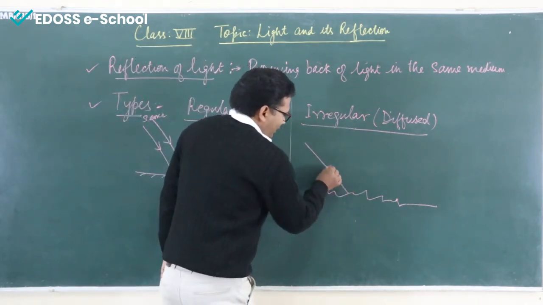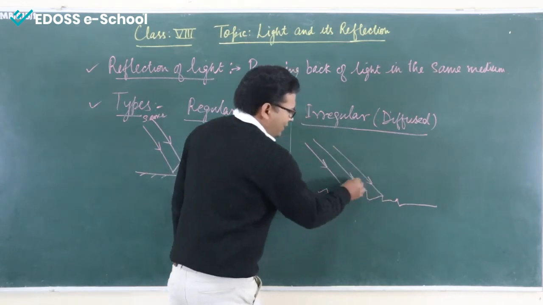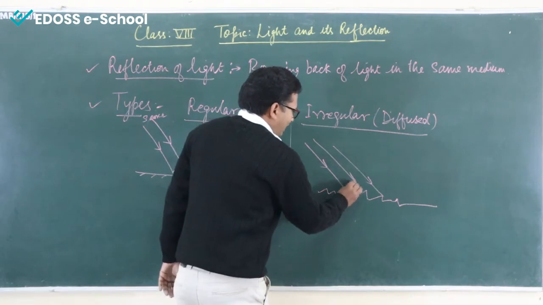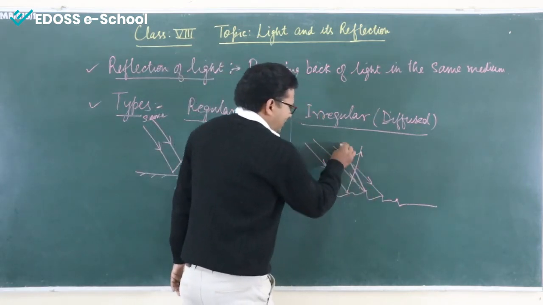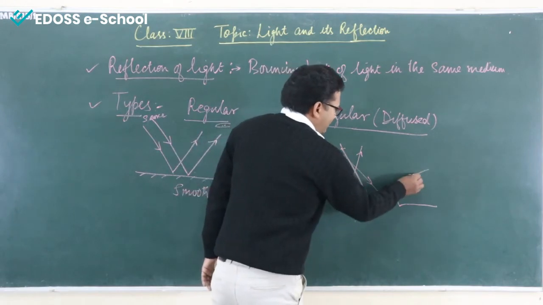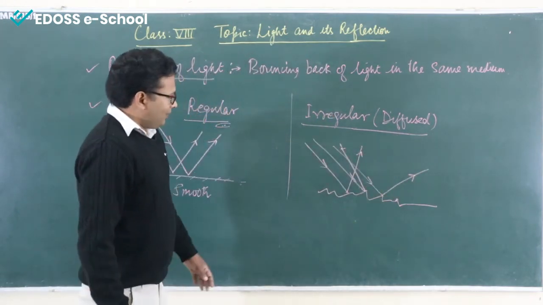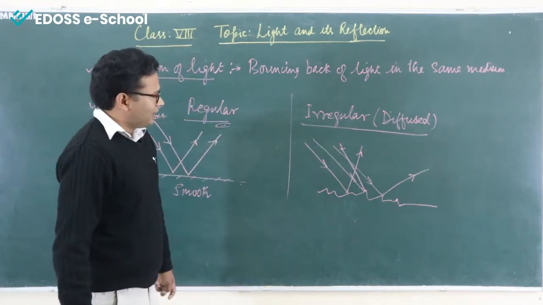Okay. So, the rays of light will strike in different positions. As you can see, this is not a smooth surface. So, the reflection could happen this way, and the reflection could happen this way. Okay. So, this is not a proper way of reflection. That is why it is called irregular reflection.